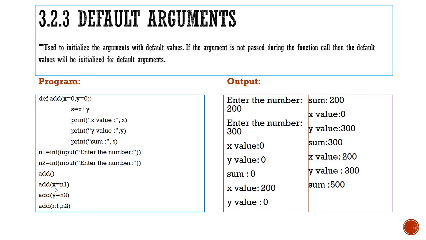The next time, add x equal to n1, that is, we entered n1 value as 200. So 200 is assigned to x and we are not passing any value for y. After execution, x value equal to 200 and y value equal to 0 are added together, sum equal to 200. This is the output of this statement. And next time the function add is called with y equal to n2 and there is no value passed for x, so that x can take the value